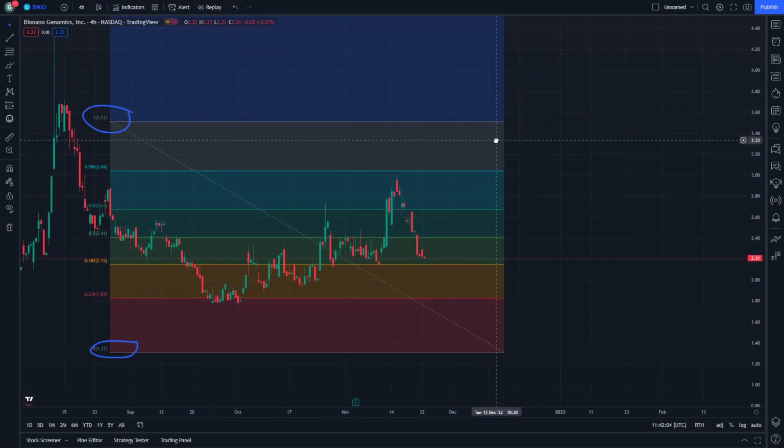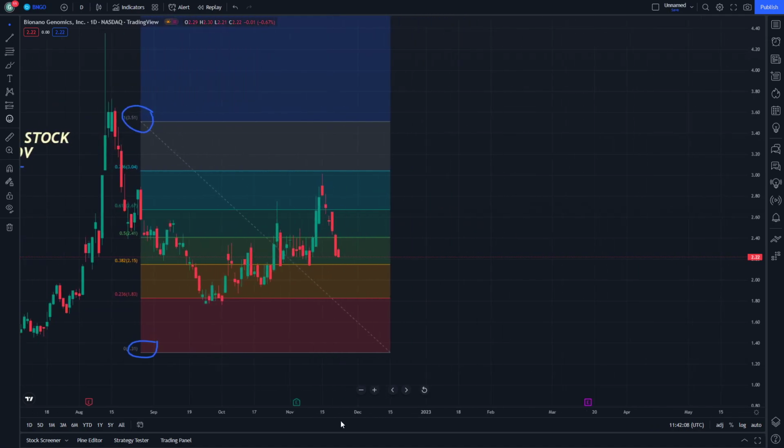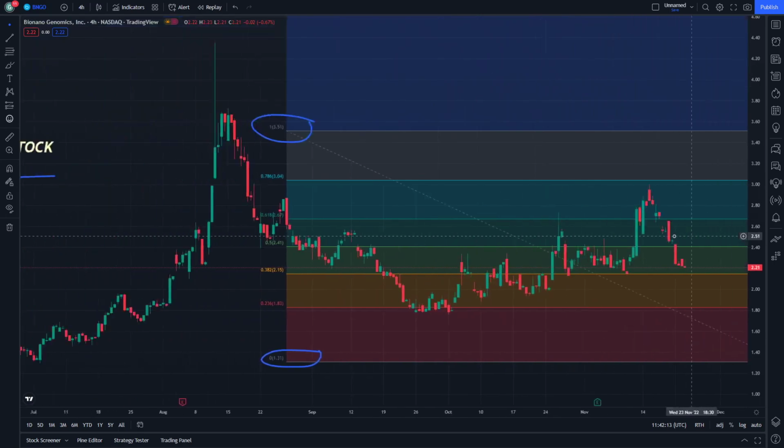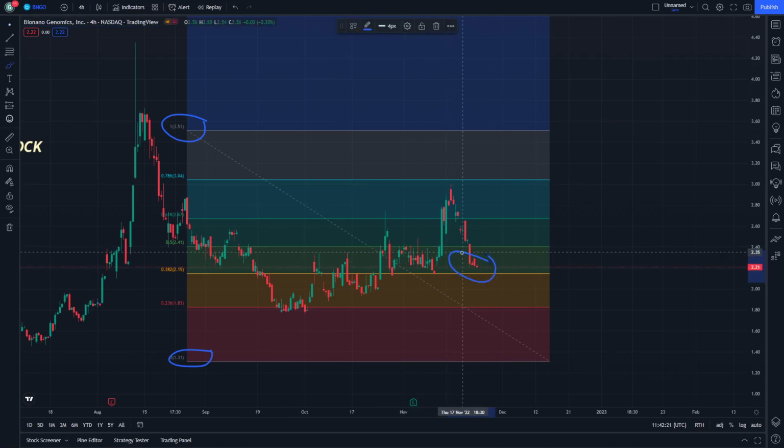So the price is now in the middle process on the 4 hour update. If we went for 1 day, it's going to be the same, and it can be clearly explained by its technical analysis. But since we see BNGO stock in this form, we can say also that it's going to be clear to be explained in its middle process. Maybe the middle process for this level or for this level, but I think it's going to be about this level because